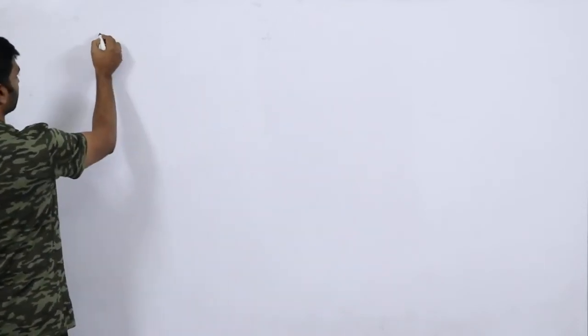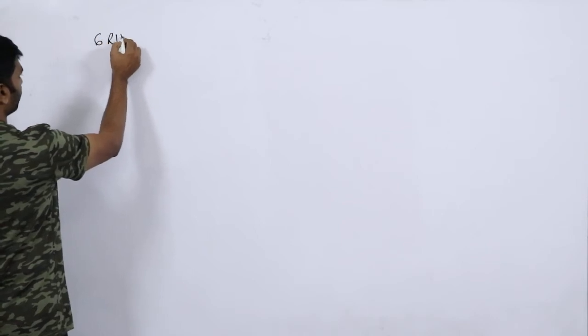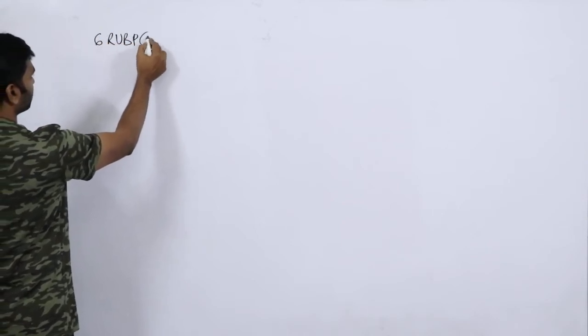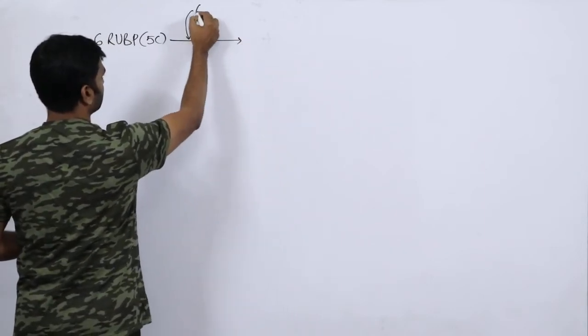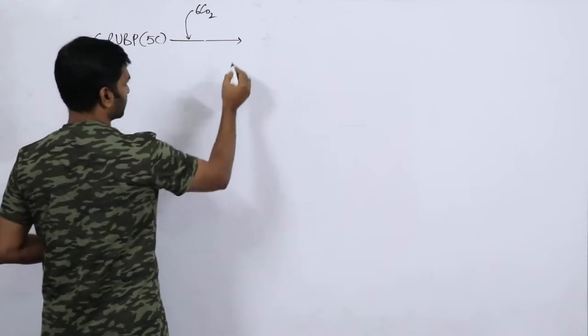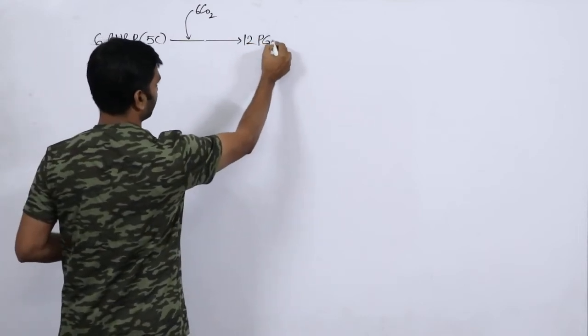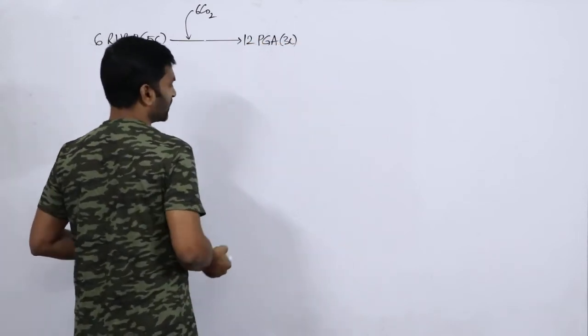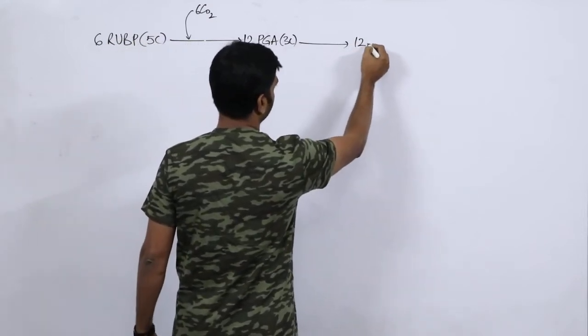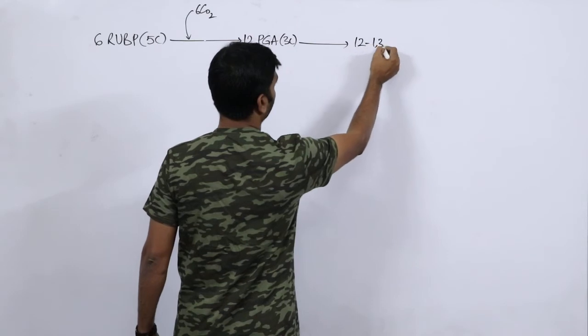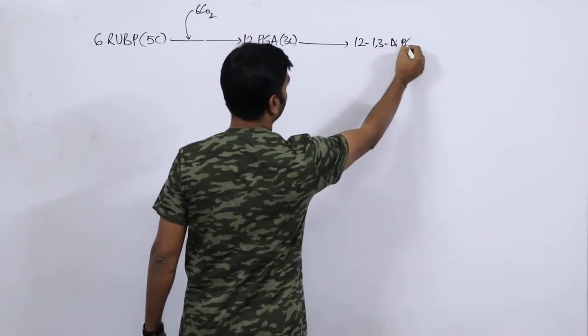This is 6 molecules of RUBP, 5 carbons each, which combines with 6 molecules of carbon dioxide. Then 12 molecules of PGA, a 3 carbon compound, are formed. Then these 12 PGA are converted into 12 1,3 di-PGA.